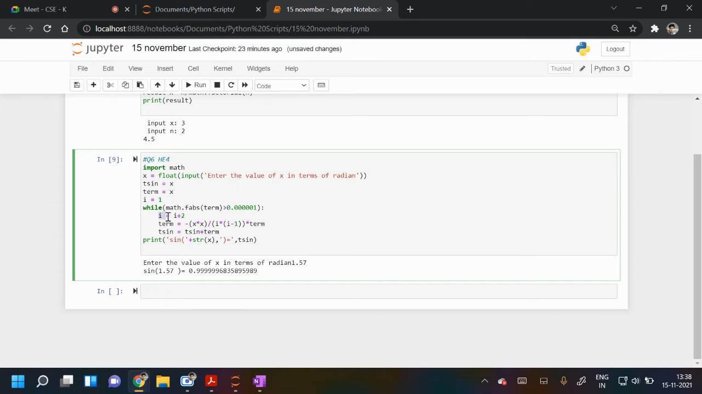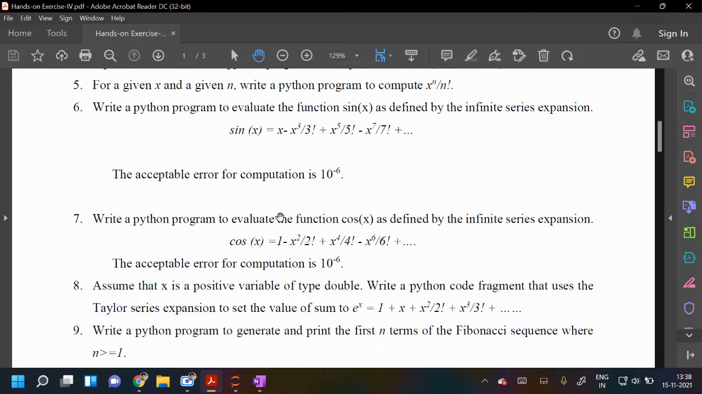Then in that case I will be increased by 2. You can notice here that the power is getting increased by 2. x has power 1, then power is 3, power is 5, power is 7. So we'll increase power by 2.